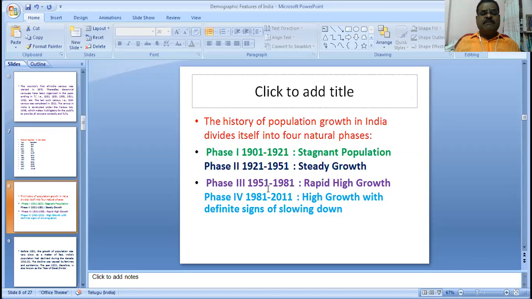Phase 3, 1951 to 1981, rapid high growth. Phase 4, 1981 to 2011, high growth with definite signs of slowing down. These are the four important phases of population growth in India.